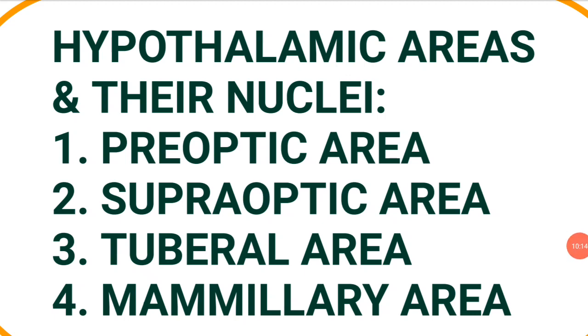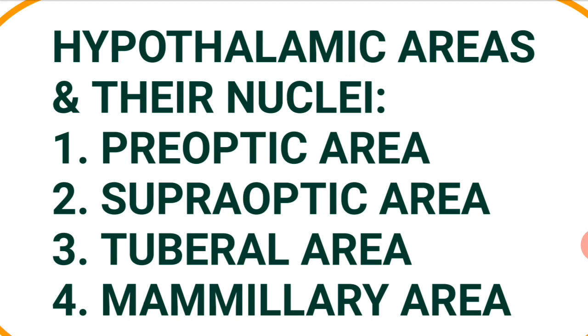So now the functions of each hypothalamic nucleus. So first, the function of preoptic nucleus. Preoptic nucleus regulates parasympathetic activity and body temperature by heat loss. Then the function of anterior nucleus will be regulation of parasympathetic activity, regulation of body temperature by heat loss, and regulation of sleep by sleep induction.